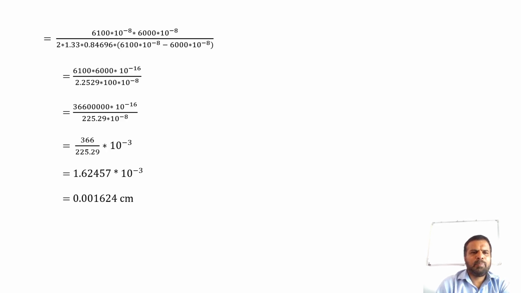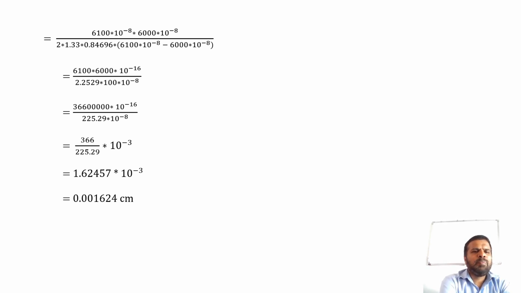This is equal to 6100 into 10 raised to minus 8 into 6000 into 10 raised to minus 8 divided by 2 into 1.33 into 0.84696 into (6100 into 10 raised to minus 8 minus 6000 into 10 raised to minus 8).